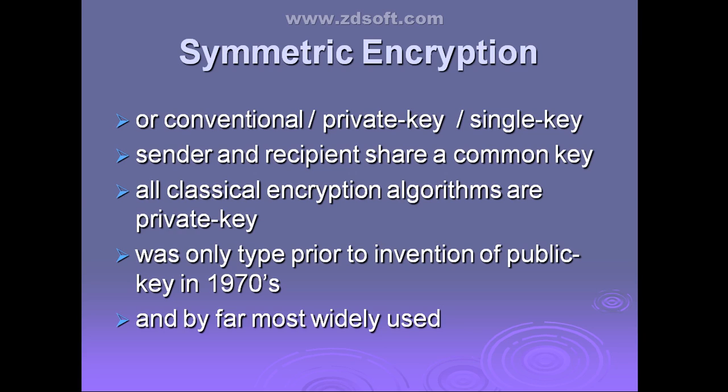The name itself indicates single key. That means the same key is shared among the sender and the receiver to encrypt and decrypt the messages. Is that clear?